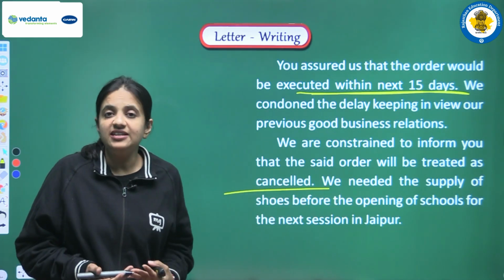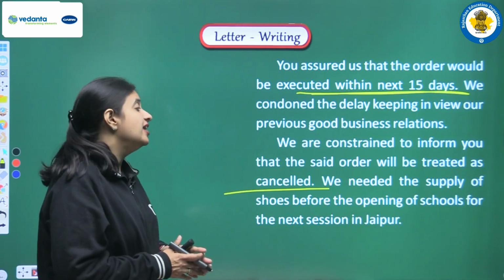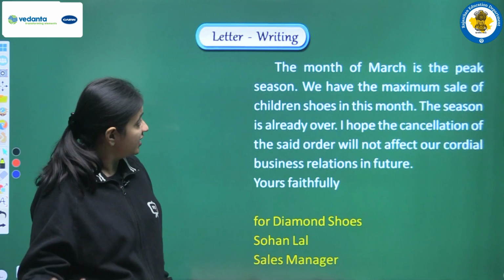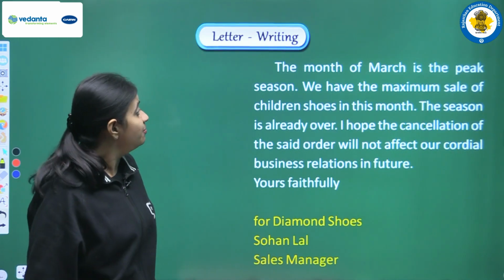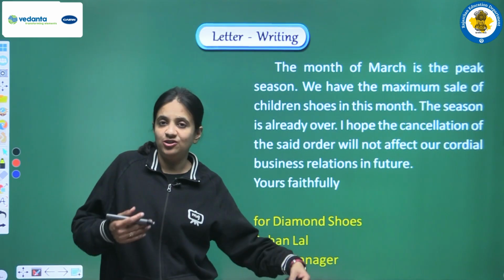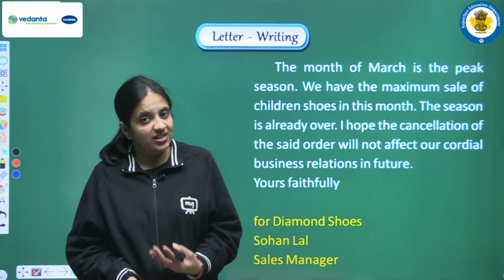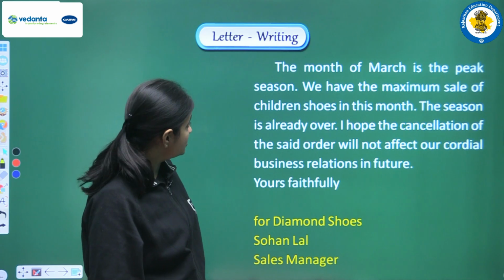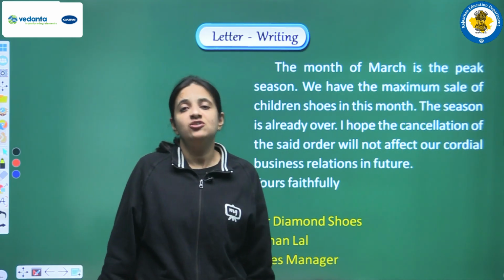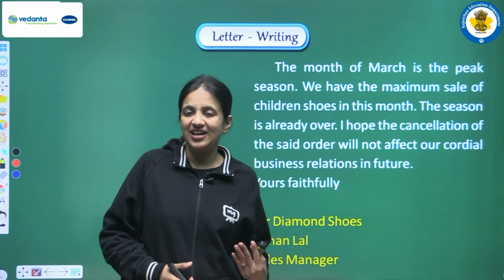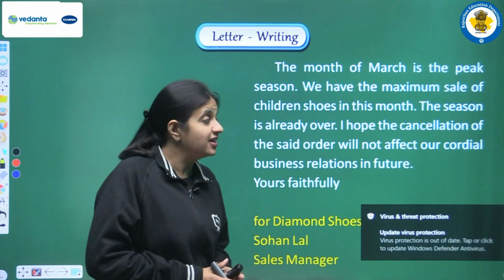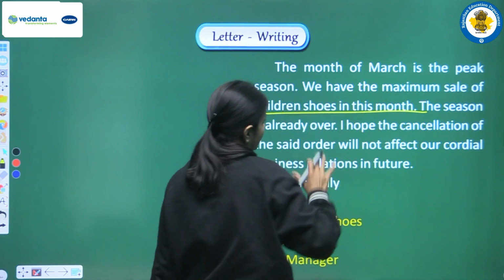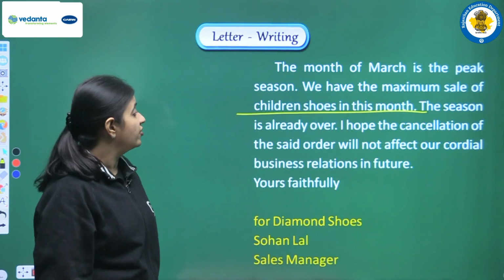Why? Because obviously the new session is about to start, and we want the stock before the starting of the new session. The month of March is the peak season, when a new session is there, so this is the peak season for our business. We have the maximum sale of children's shoes in this month. So the schools' new session starts, so obviously this is the peak season, and we have the maximum sale of children's shoes in this month only. The season is already over.